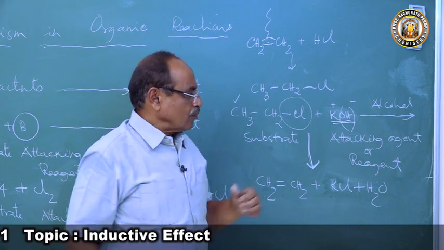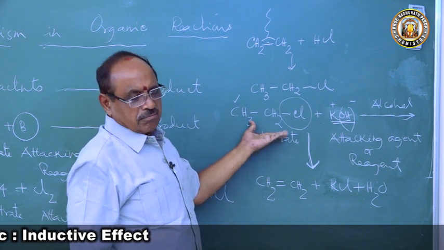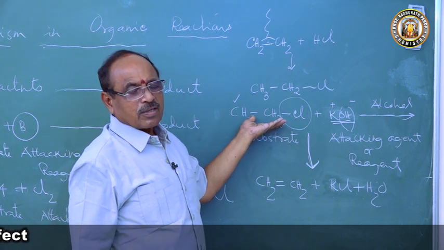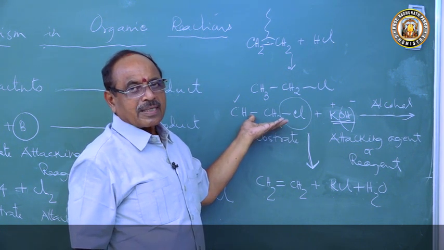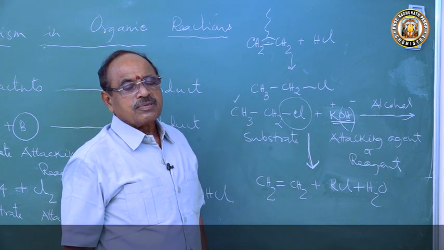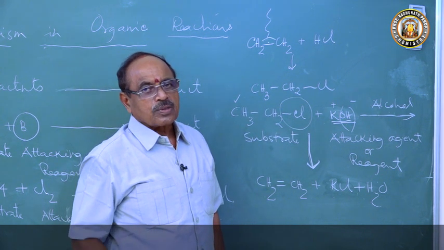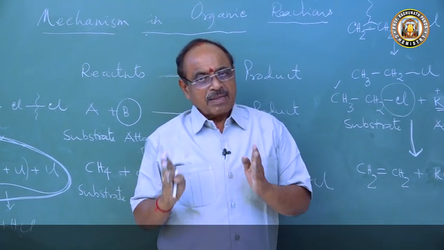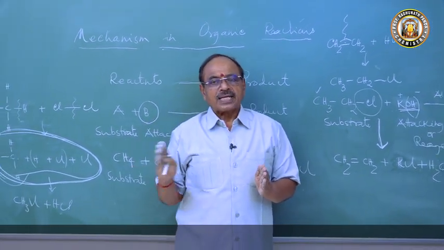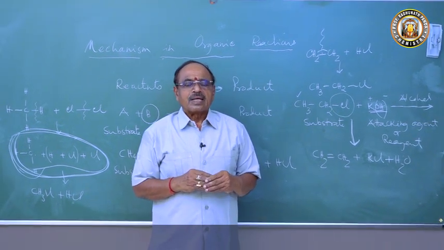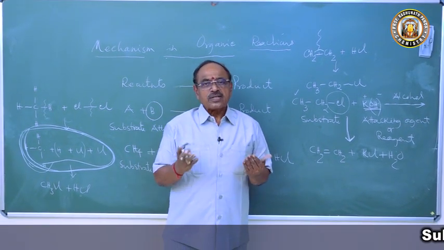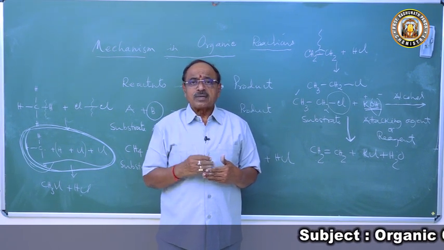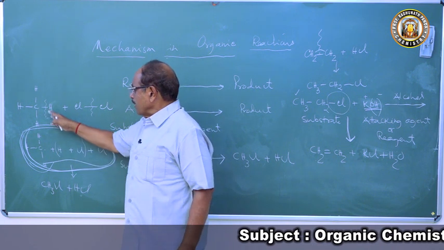The explanation of such chemical reactions taking place in organic chemistry is called the mechanism of organic reactions. To explain the mechanism of chemical reactions, there may be a displacement of electrons, or the fission of the covalent bond occurs. Two things may occur. Here the fission of the covalent bond took place.